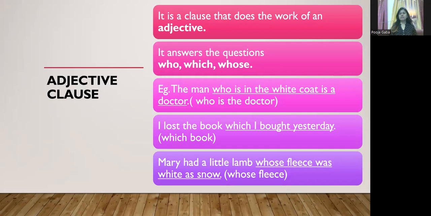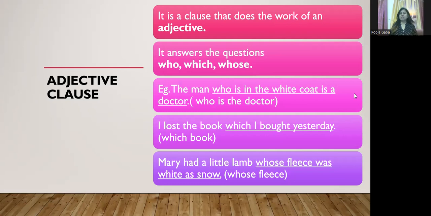Like see these examples. The man who is in the white coat is a doctor. Here we are getting the answer of who. I lost the book which I bought yesterday. Which book? Mary got a little lamb whose fleece was as white as snow. So, whose? So, here we are getting the answers of who, which, and whose. So, these will be adjective clauses. And you have to see this also, that these are all clauses. All these underlined words are clauses as they cannot be used independently as a separate sentence.